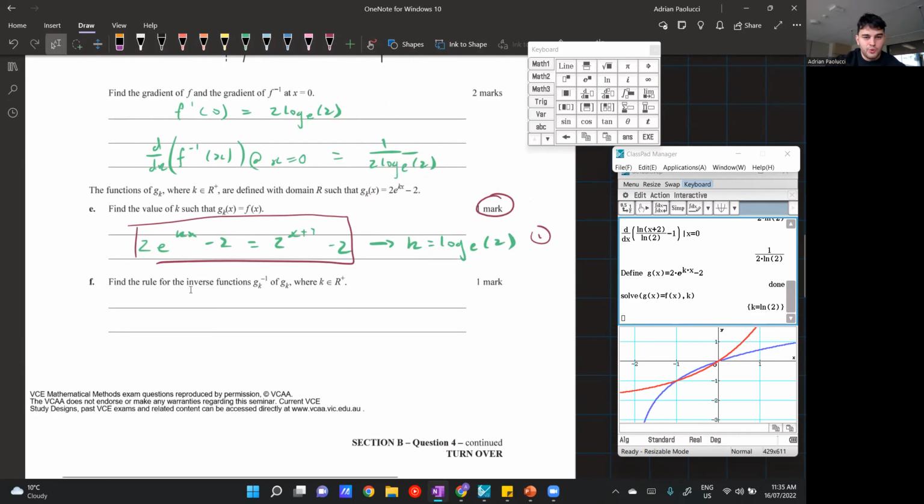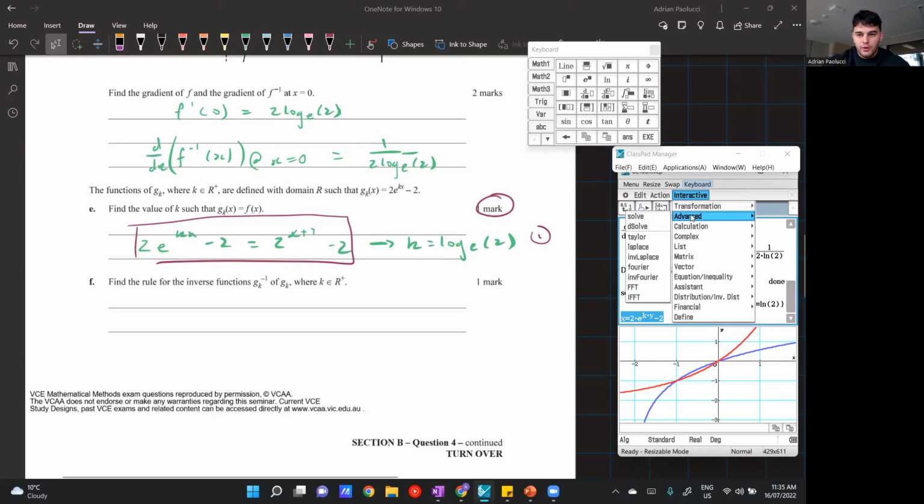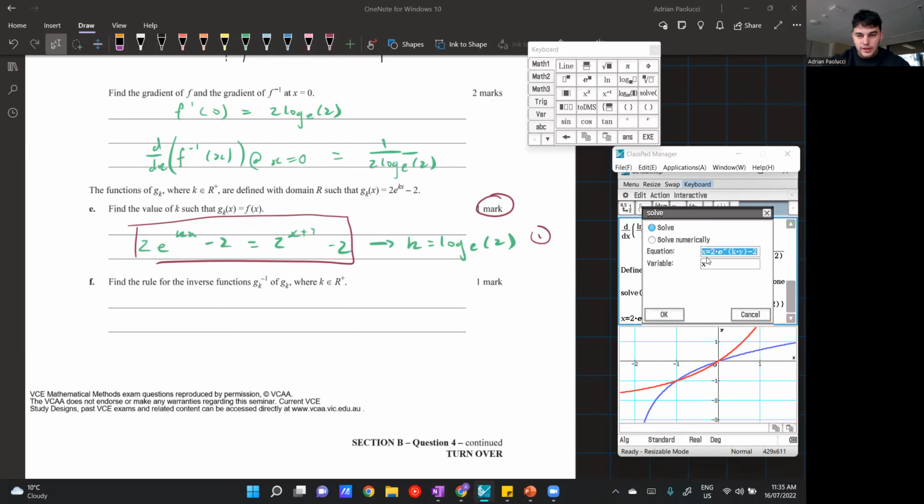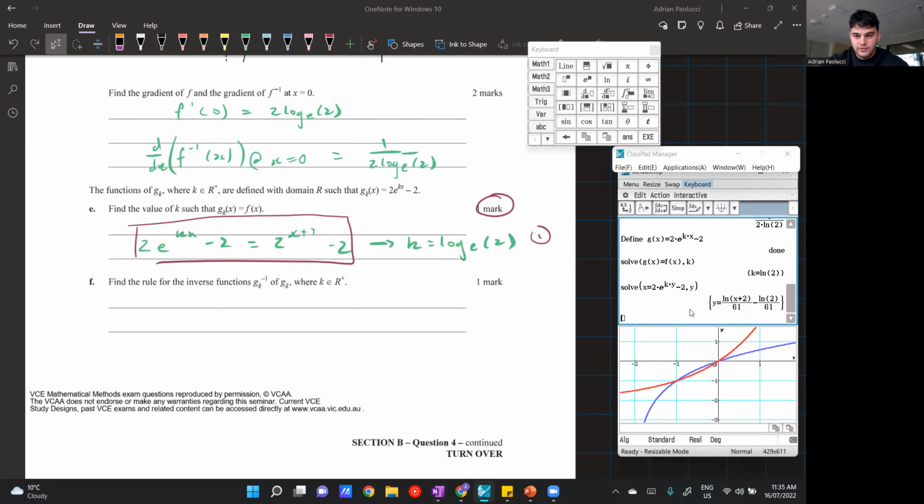Part F, find the rule for the inverse function g_k inverse of g_k. So, yep, again, we just take our rule for the g of x and just swap x and y. So I just write x is equal to 2e to the power of ky minus 2. Could do this by hand, but we're not going to, because this can be done in about 10 seconds. And we get this here. Why is it like this?